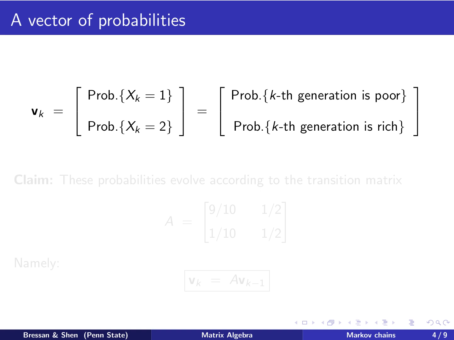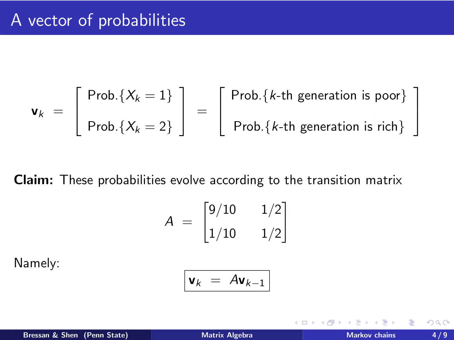Now we can define our vector of probabilities. We call it V_k. V_k is a vector, where the first element is the probability that X_k is 1, which means poor, and the second element is the probability that X_k is 2, which means rich. So the first element is the probability that the kth generation is poor, and the second is the probability that the kth generation is rich.